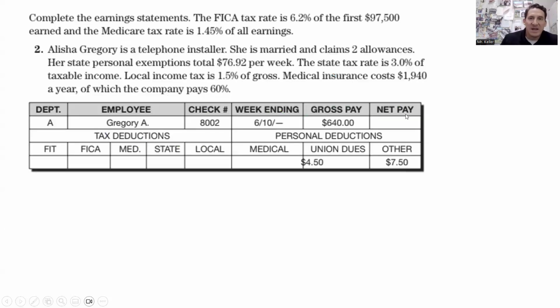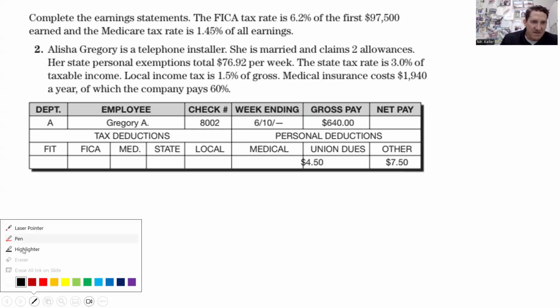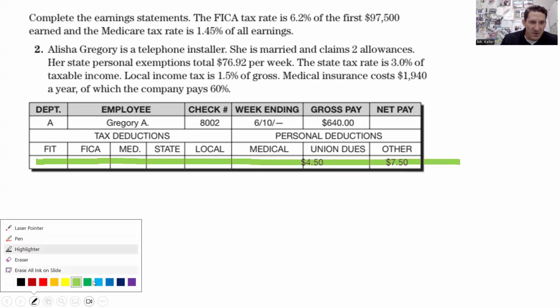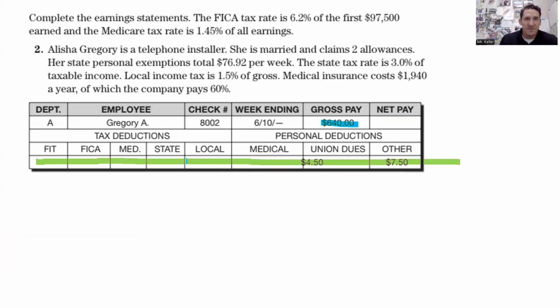So we have to complete everything now. We still have all our deductions down here. We are going to find all these deductions and calculate all that out. The gross pay is up here. So here's the important information that we need. First of all, the FICA tax rate or Social Security is 6.2% for the first $97,500. So if this person makes over $97,500, they no longer pay Social Security tax. The Medicare tax is 1.45%. She is married and has two allowances. We need that for the federal income tax.